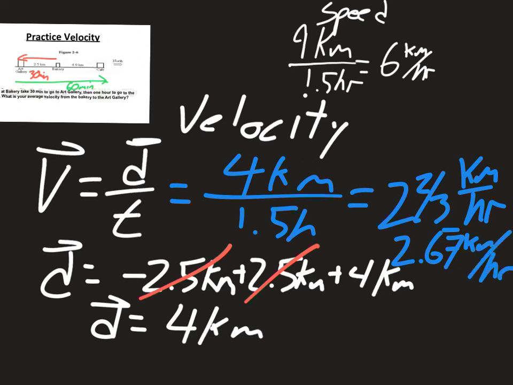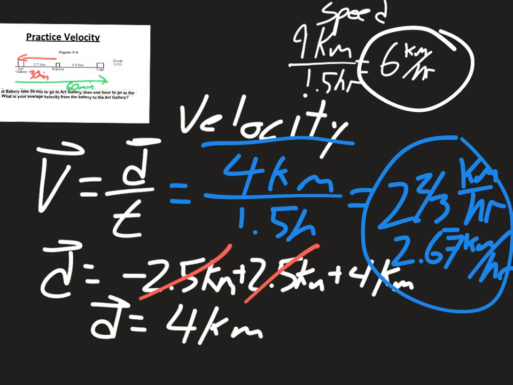So our velocity is much different than that speed. And these are averages. So our average velocity is much different from our average speed. Now, some of you might be saying, well, that velocity doesn't have a direction, but it does, because remember that this is a positive value, and we said that's north. So we could write that 2.67 kilometers per hour north, and that's why it's so much different. Hope that helps.